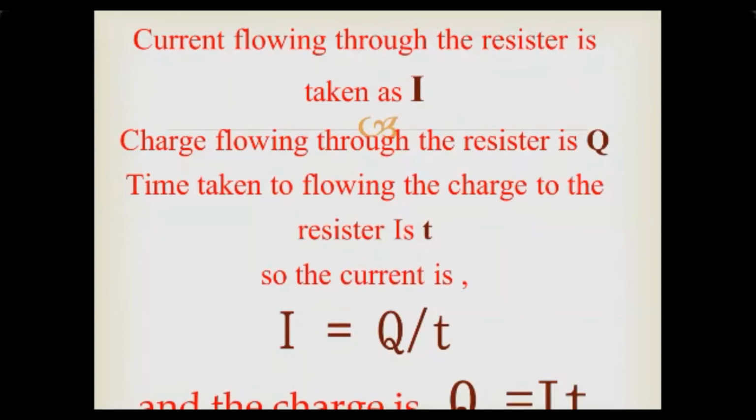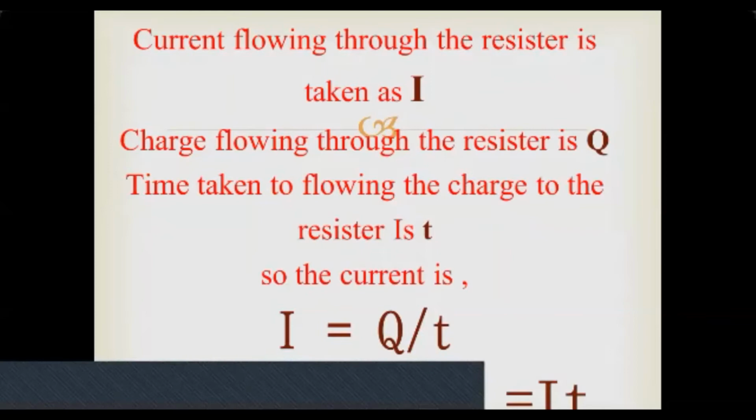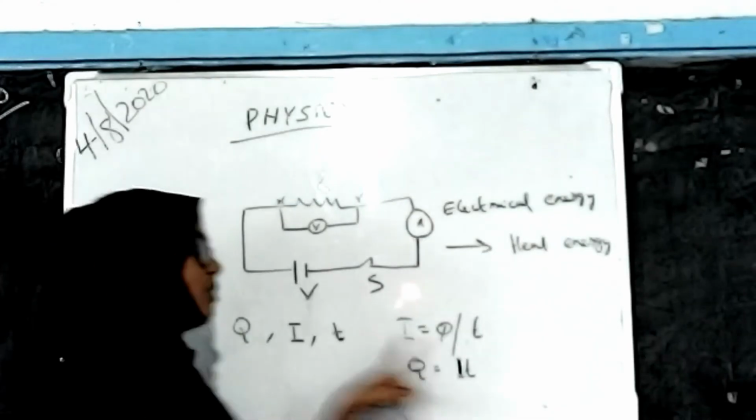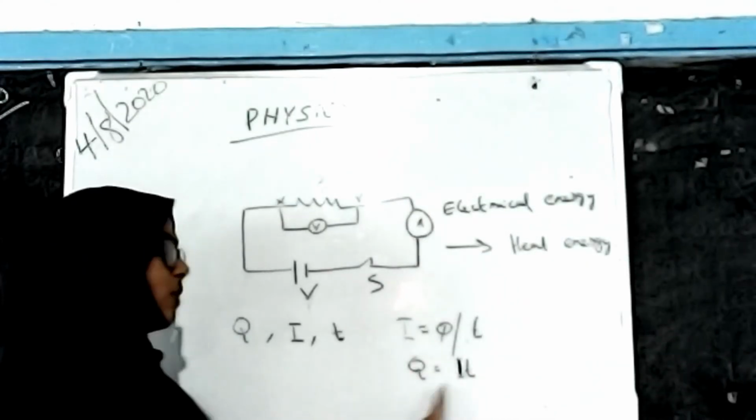That is, Q is the product of the current and the time of charge flowing through the circuit. Now we have two equations: I is equal to Q by T and Q is equal to IT.